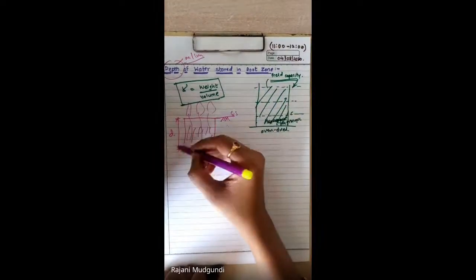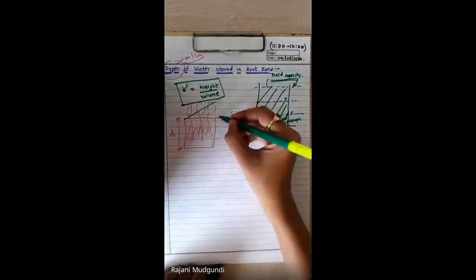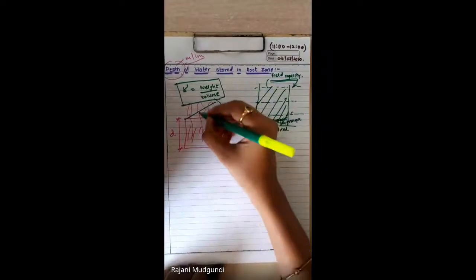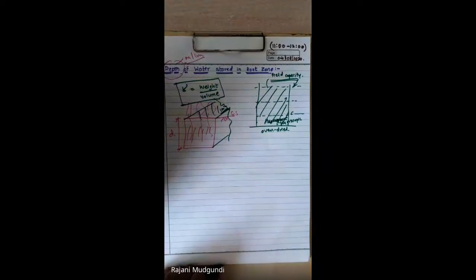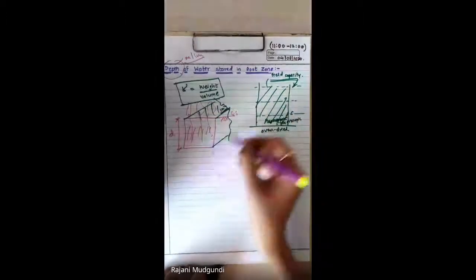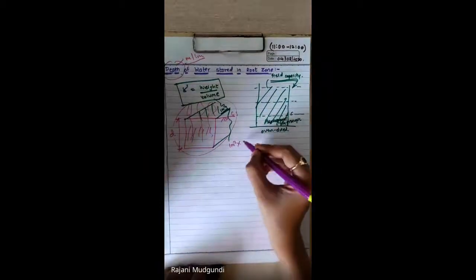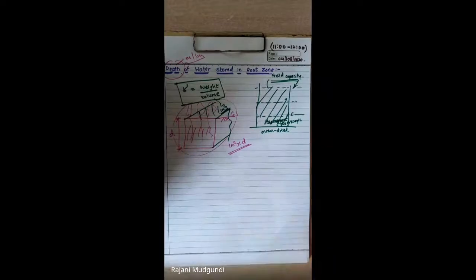So we consider the surface area as 1 meter square, having depth of root zone as D. So the volume of this soil stratum will be 1 meter square surface area times depth D. This is the simple basic that we need to consider, right?